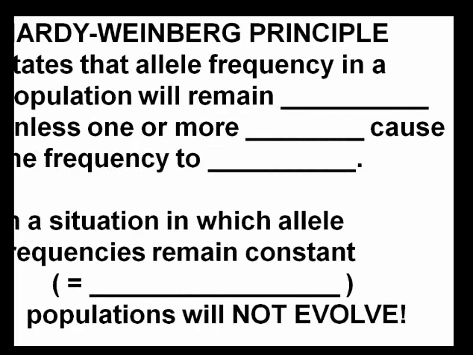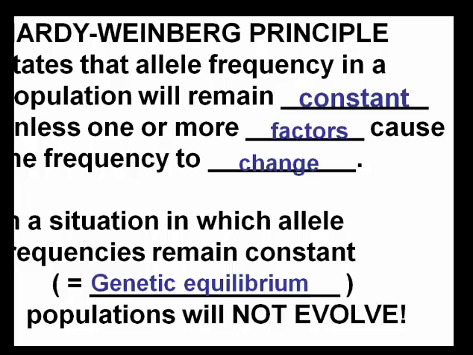So basically the principle states that allele frequency in a population will remain constant unless one or more factors cause the frequency to change. A situation in which allele frequencies remain constant, so no evolution is occurring, is genetic equilibrium.